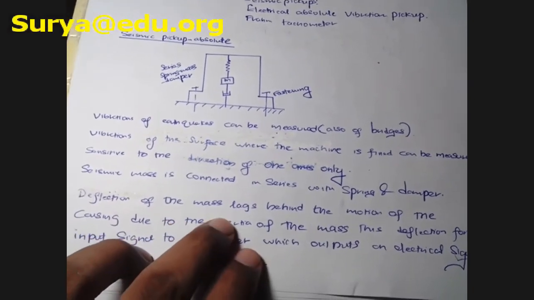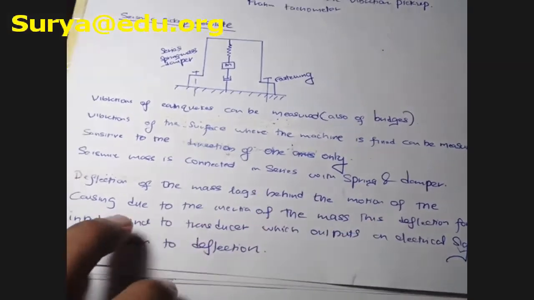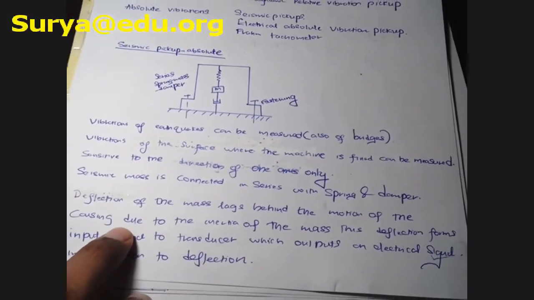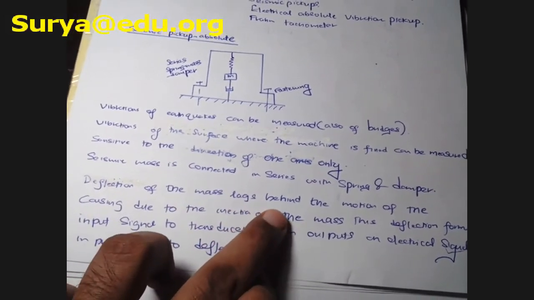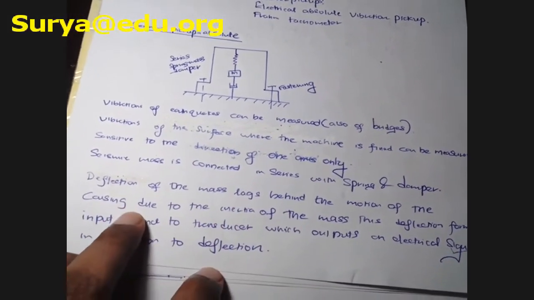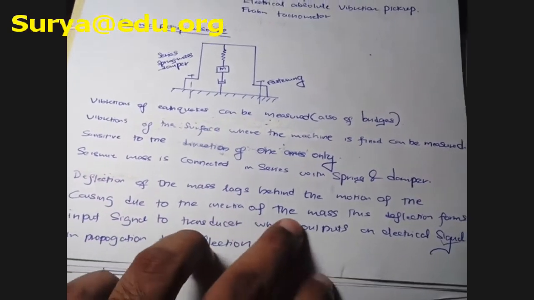Deflection of the mass lags behind the motion of the body causing it, due to the inertia of the mass.